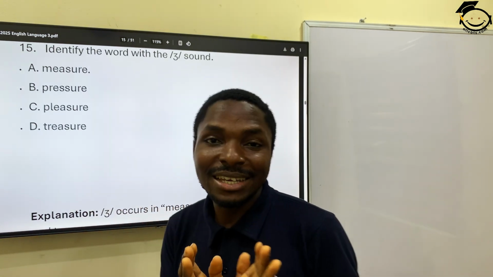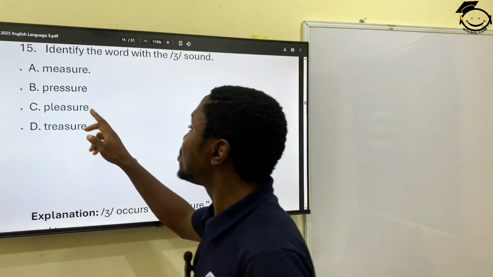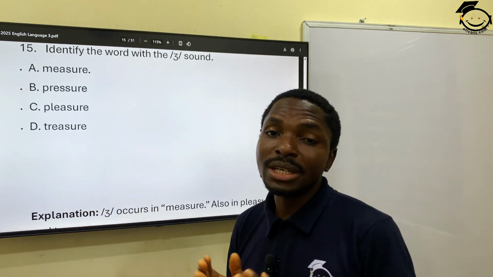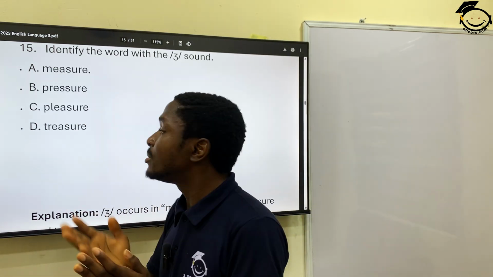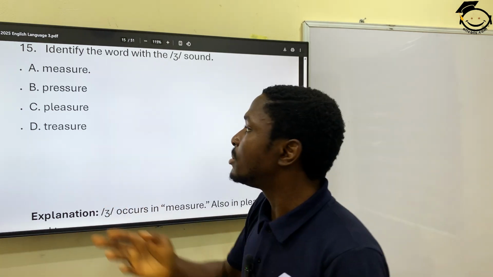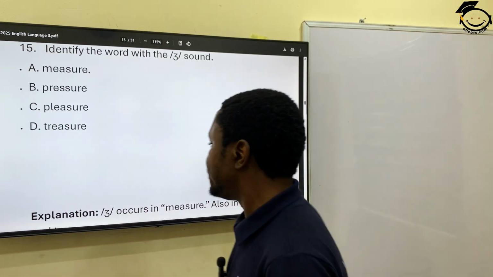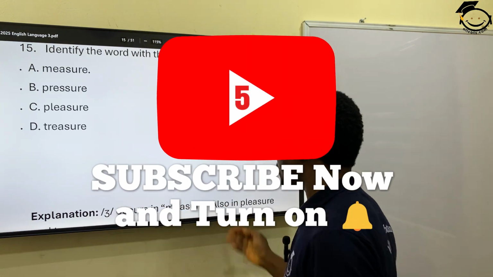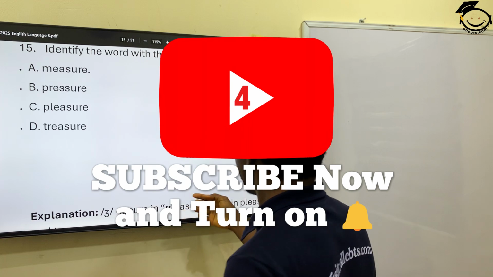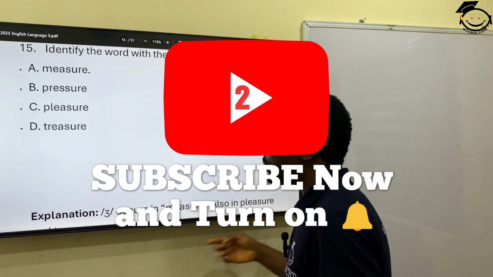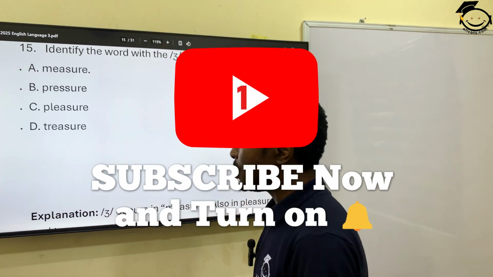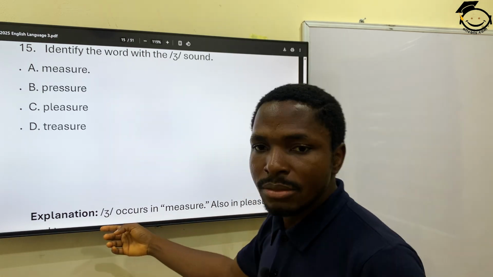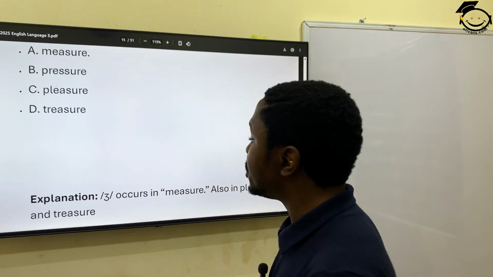So technically, these two options are also correct. It is in measure, pleasure, and treasure, but it's not in pressure. Okay? Now I said it here. The sound occurs in measure. You can also find it in pleasure and treasure.